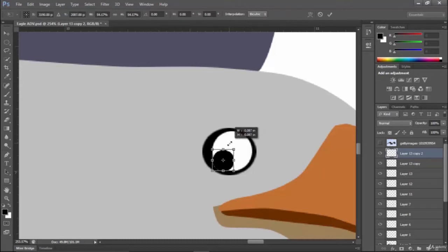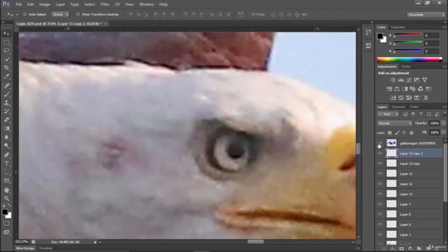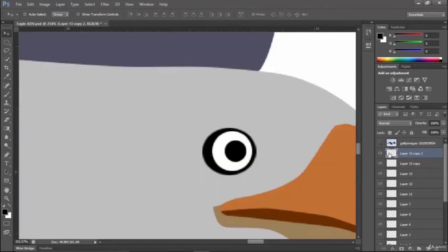Control T, okay, and now the three layers will be combined with each other. I will select this by holding Control, right click, here you have merge layers.